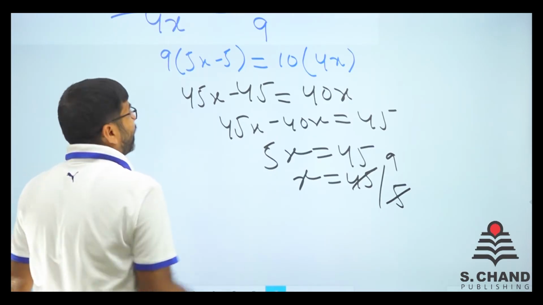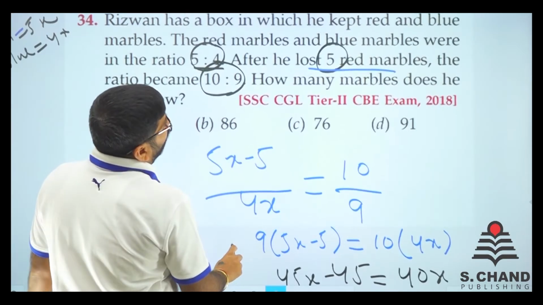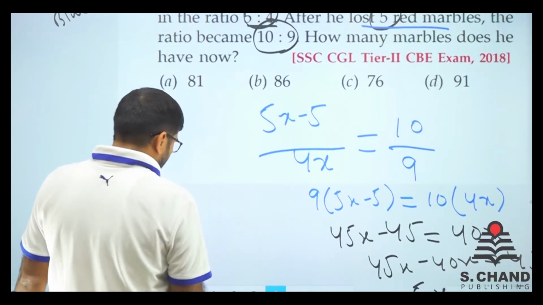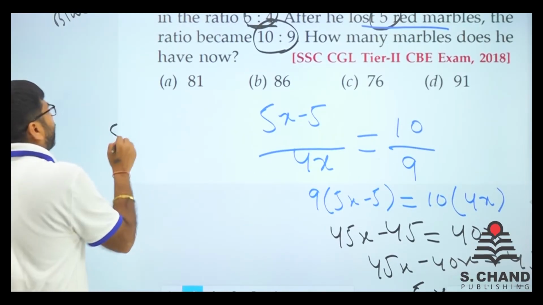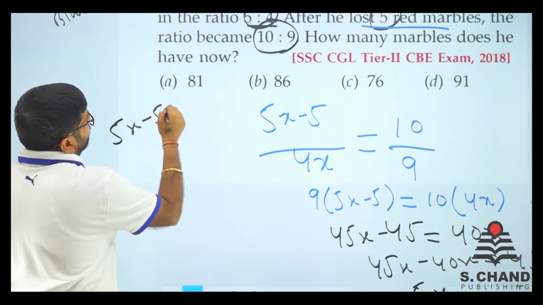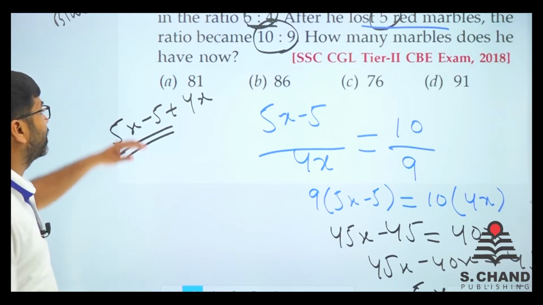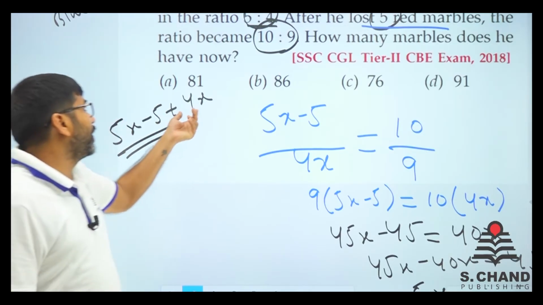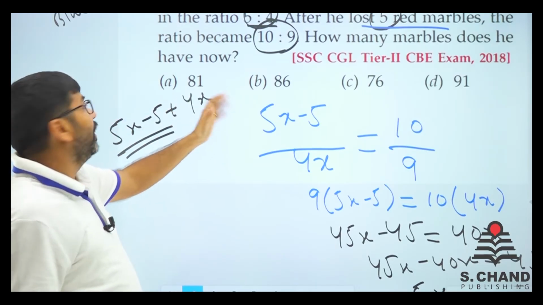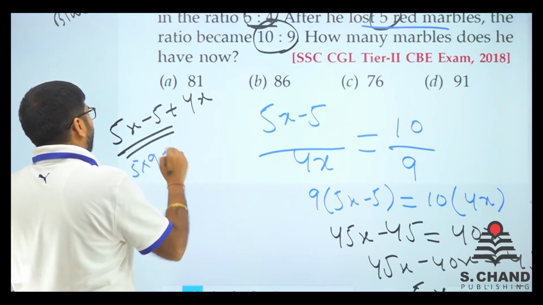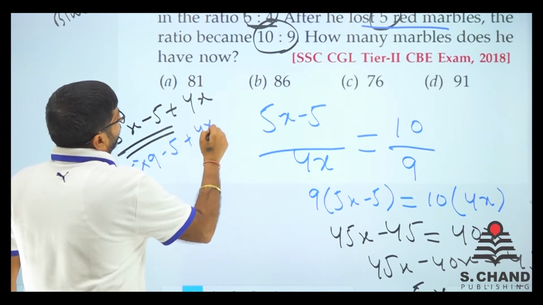Now let us see what is asked. How many marbles does he have now? We have 5x minus 5 plus 4x, because this is the number of marbles right now, red marbles, and this is the next one, blue marbles. Just put the value of 9 here. So 5 into 9 minus 5 plus 4 into 9.